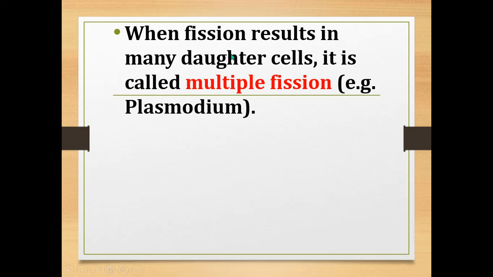Sometimes the fission will result in many daughter cells. Many means multiple daughter cells. It is called multiple fission. So fission is of two types: binary fission and multiple fission. In binary fission, a single cell divides into two daughter cells. Multiple fission means when fission results in many daughter cells. An example of an organism in which multiple fission occurs is Plasmodium.